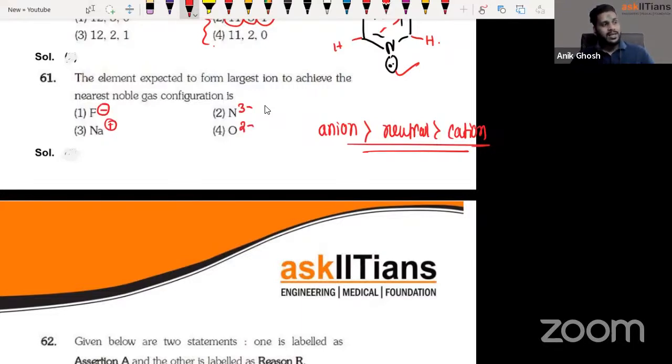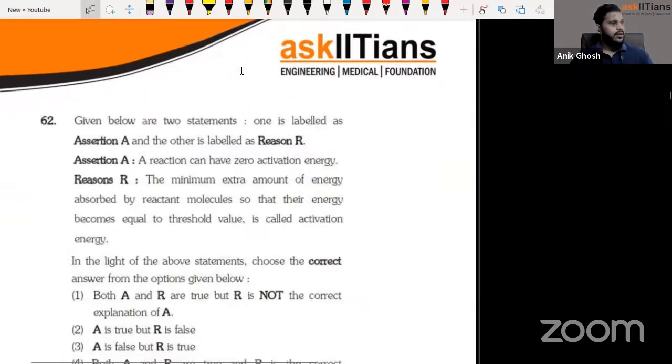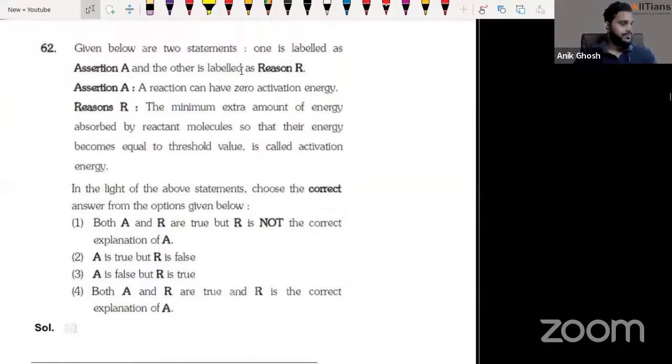So our answer is going to be one of these 3 anions, and you can see, guys, nitrogen has the highest negative charge, so that means it would have the highest size. So N3 minus, then O2 minus, then F minus, and then sodium plus is supposed to be the order. So your answer is going to be N3 minus, as they asked for the largest size. Okay. Come to the 62nd question.